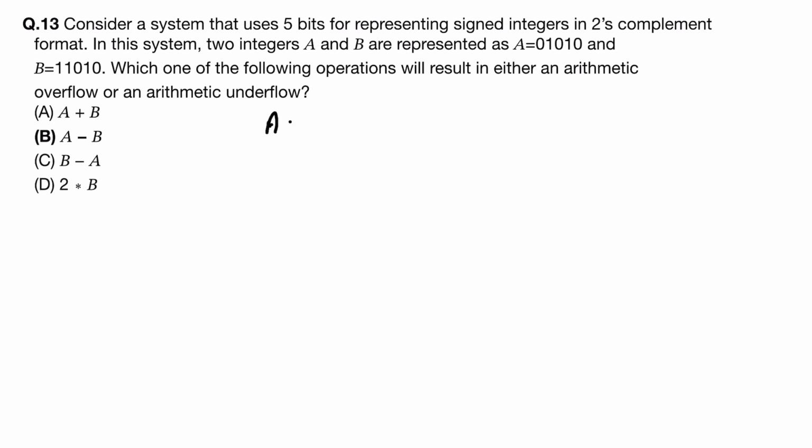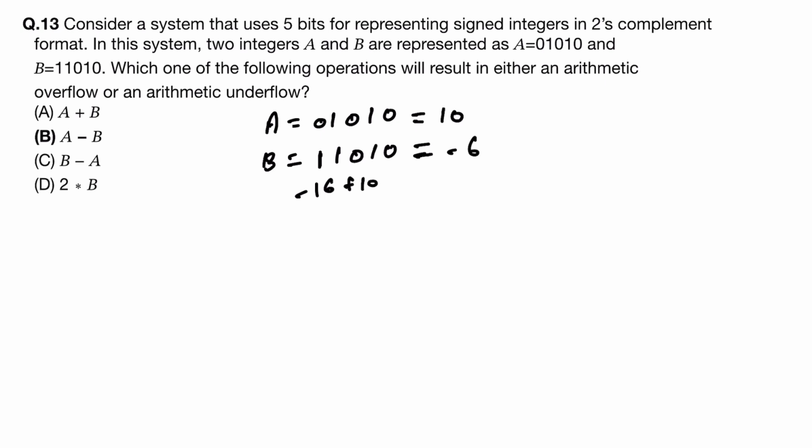So see, a is 0 1 0 1 0. What is its value? 8 plus 2, that is 10. This is 10 now. And b is here 1 1 0 1 0. What will be its value? 1 2 3 4, minus 16. This is negative, so minus 16 plus 10, this is minus 6.